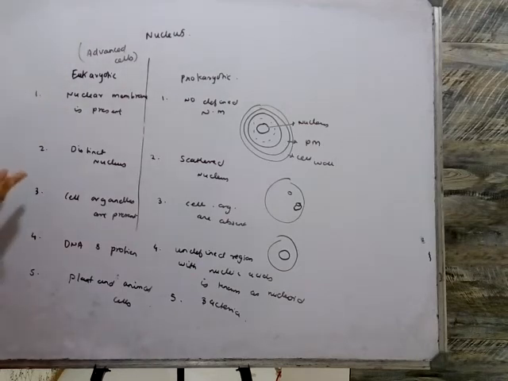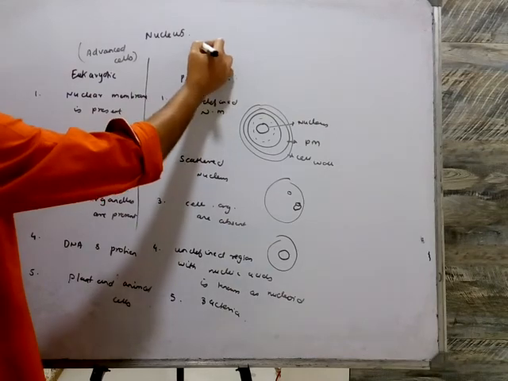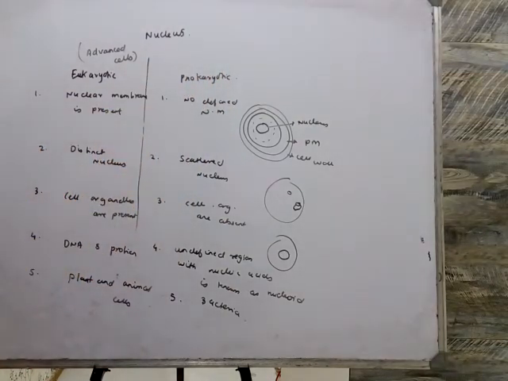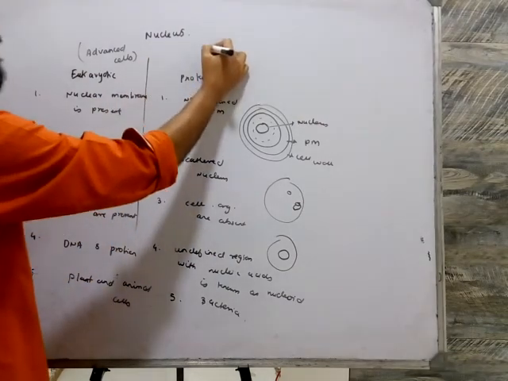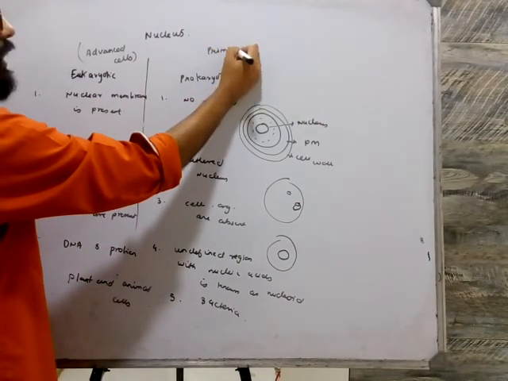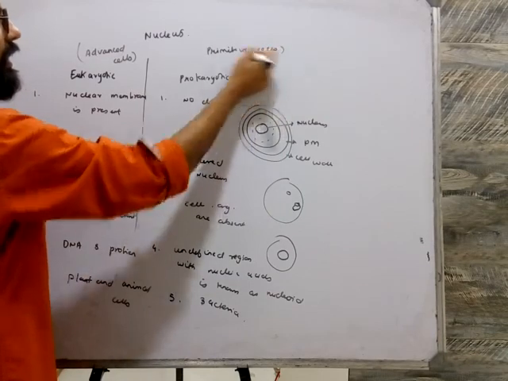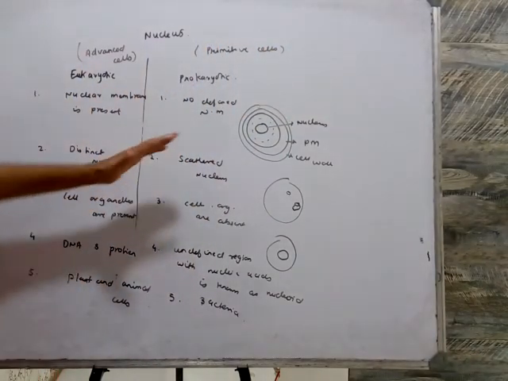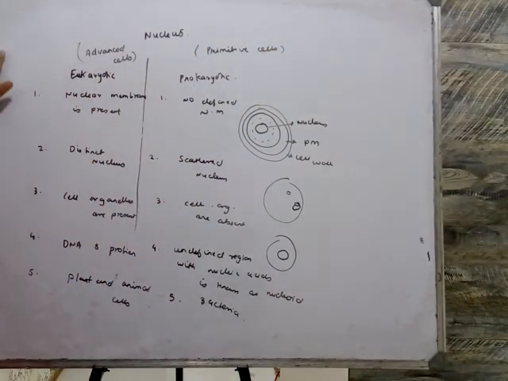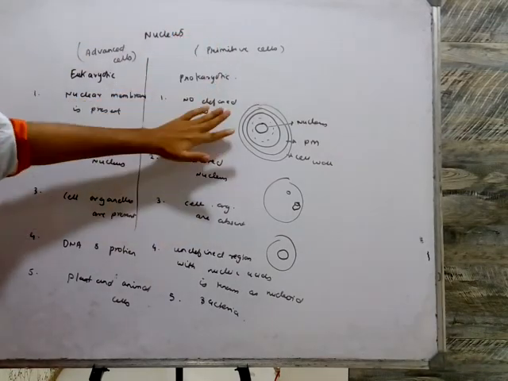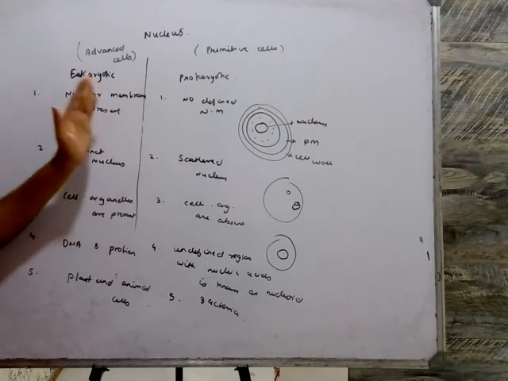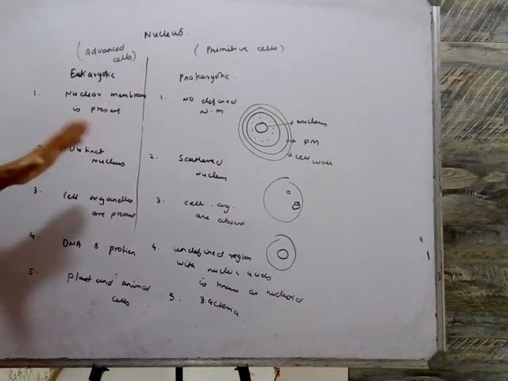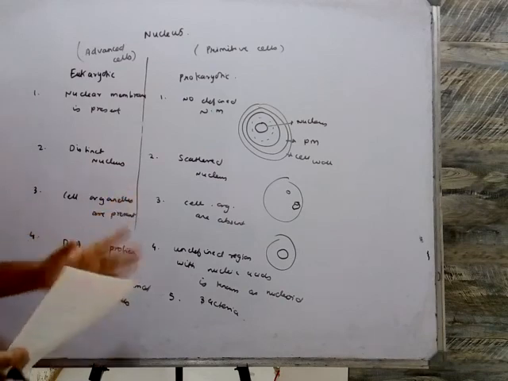This is an advanced cell because it has many properties. Whereas prokaryotic cells are not advanced or matured cells. These are called primitive cells, or early cells. So these are advanced cells and these are primitive cells. These are the basic differences between eukaryotic and prokaryotic cells, which is very important. Now we will study the structure of the nucleus.